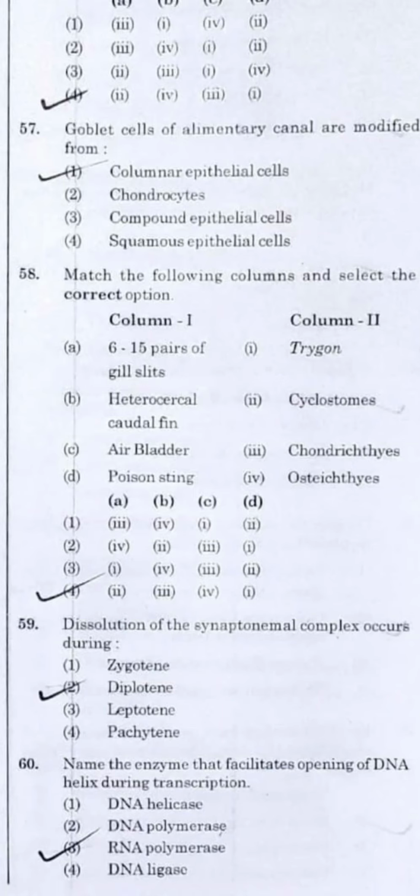Question number 59. Dissolution of the synaptonemal complex occurs during: it occurs in the diplotene. Hopefully my students have marked the correct option, because a lot of times I've taught you this. Dissolution of the synaptonemal complex occurs during the diplotene stage. Question number 60. Name the enzyme that facilitates opening of the DNA helix during transcription. Please do remember one thing: if you have gone for helicase, that is the wrong answer, because here they are saying transcription. So the answer will be RNA polymerase.